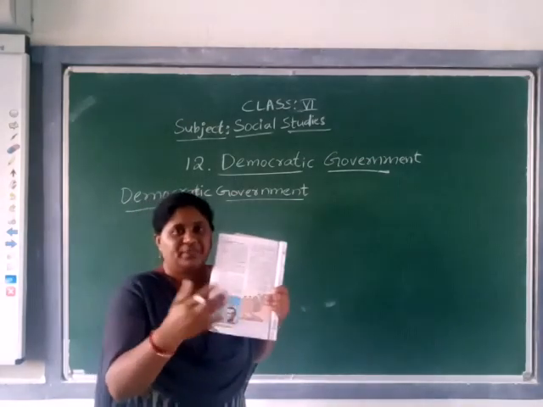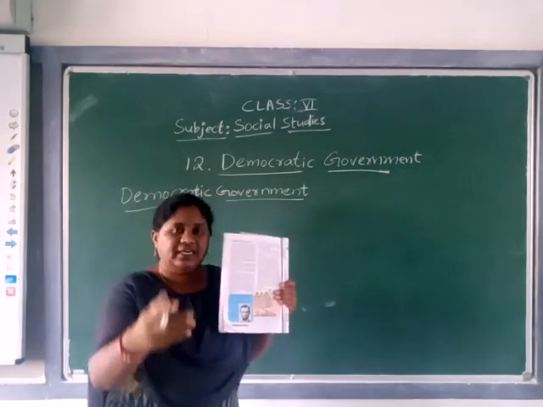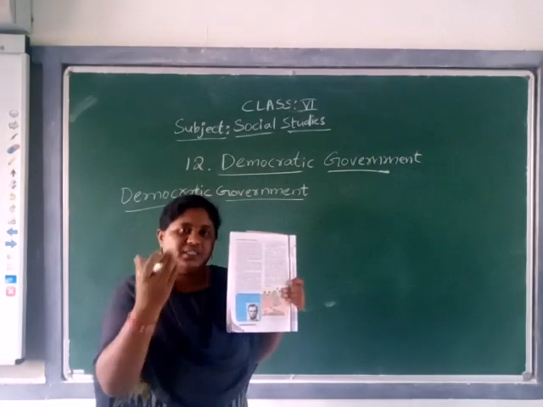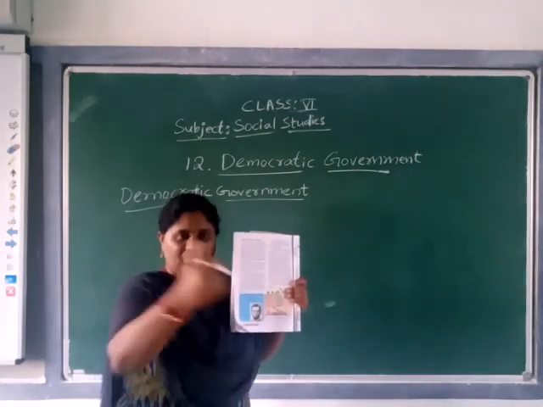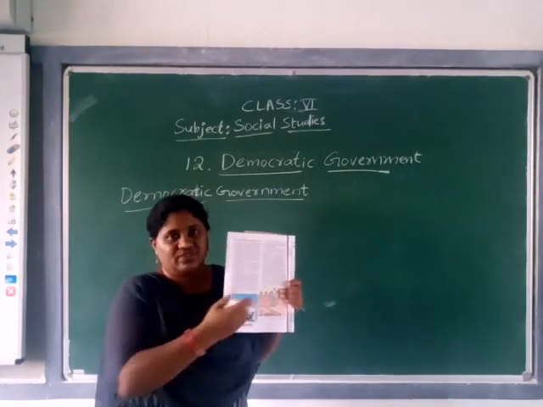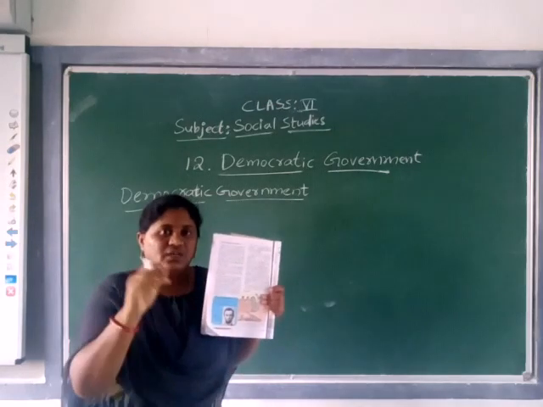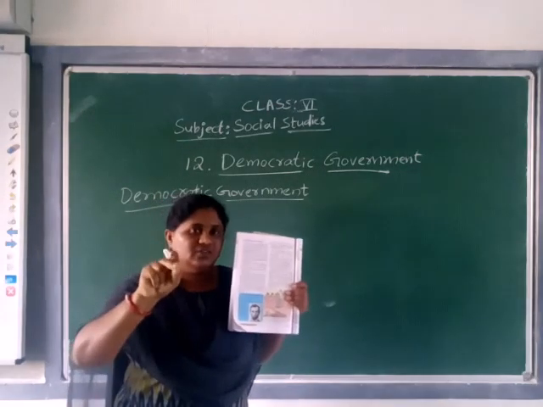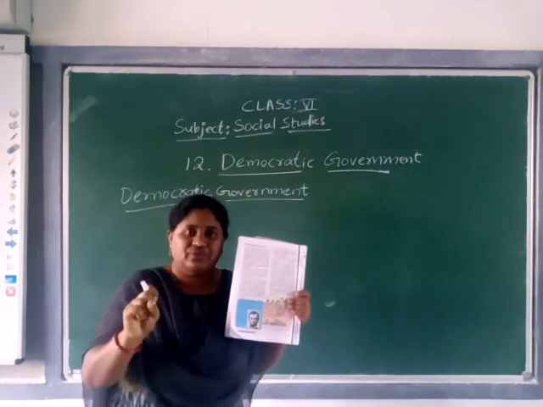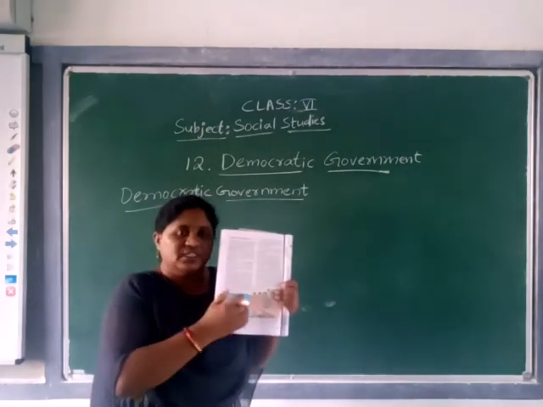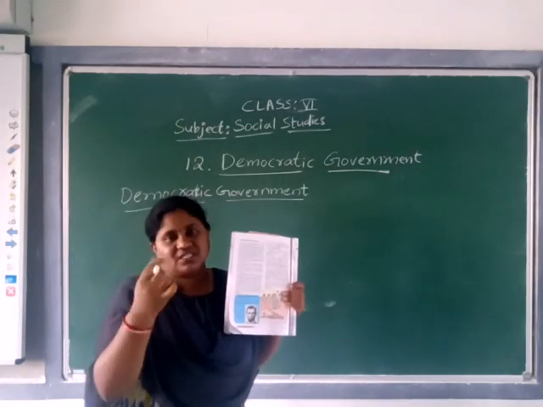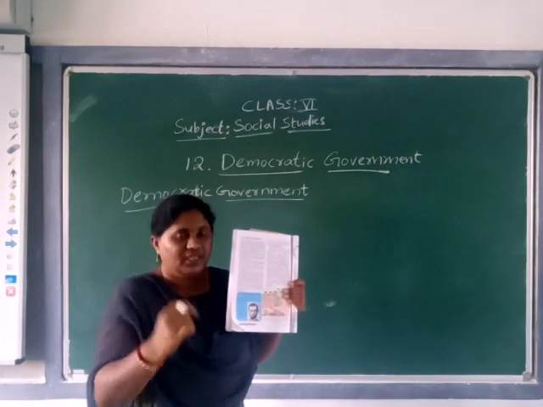The first person checks whether the voter has an ID card and whether it matches the person who came. The next person puts ink on the nail. That ink will not go away even if you rub it for some time. So that ink is put on each person's nail.